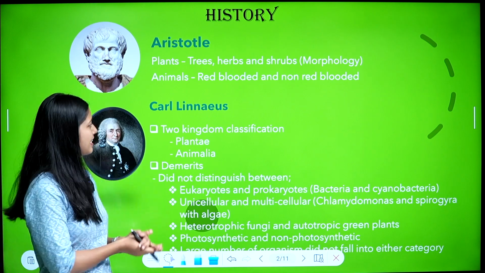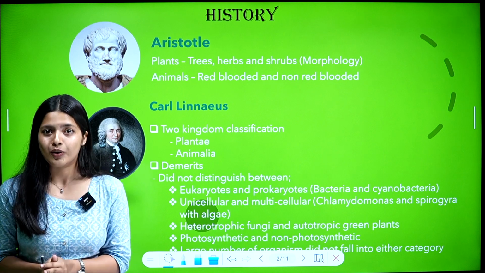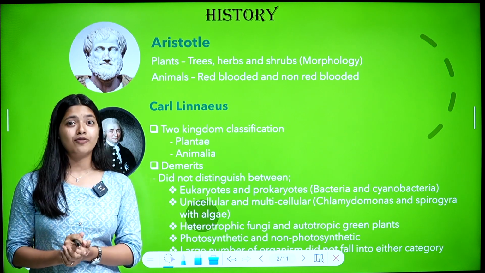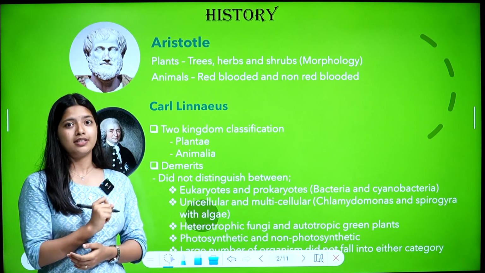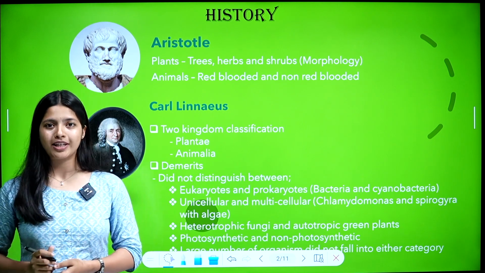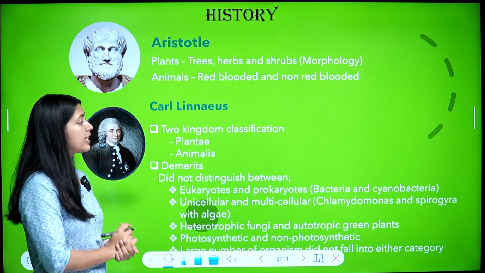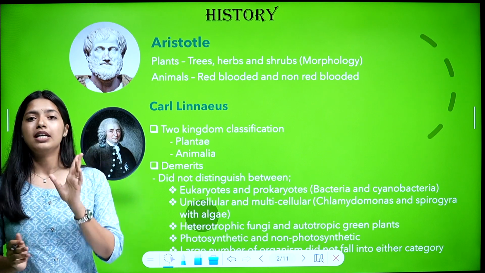Then, next one is Carl Linnaeus or Carolus Linnaeus. Do you remember the name? He was the father of modern taxonomy. In taxonomy, we heard this name. He proposed binomial nomenclature. Carl Linnaeus did the two kingdom classification.